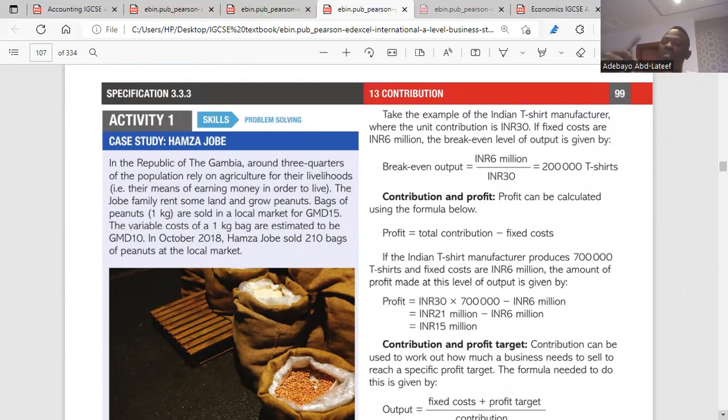The variable cost of a 1 kilogram bag is estimated to be 10 GMD. In October 2018, Hamza Joe sold 210 bags of peanuts at the local market. So that's the units sold, 210. And what else is there? They said bags of peanuts are being sold for 15 GMD.